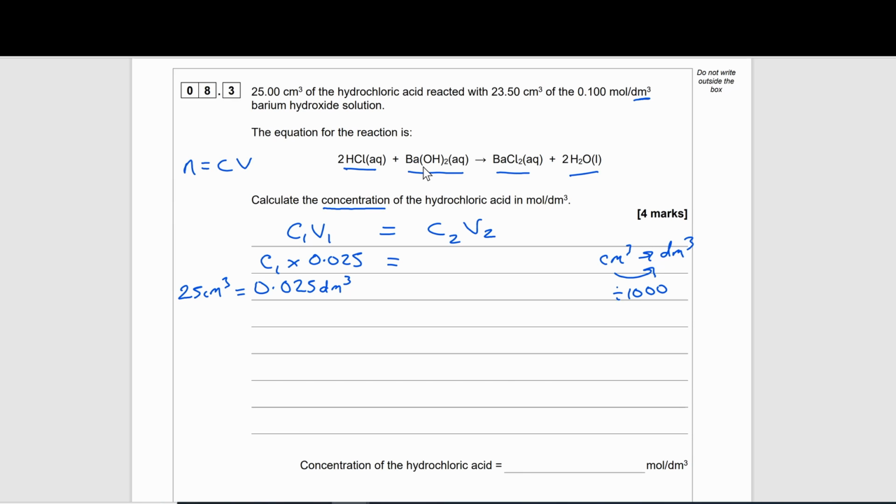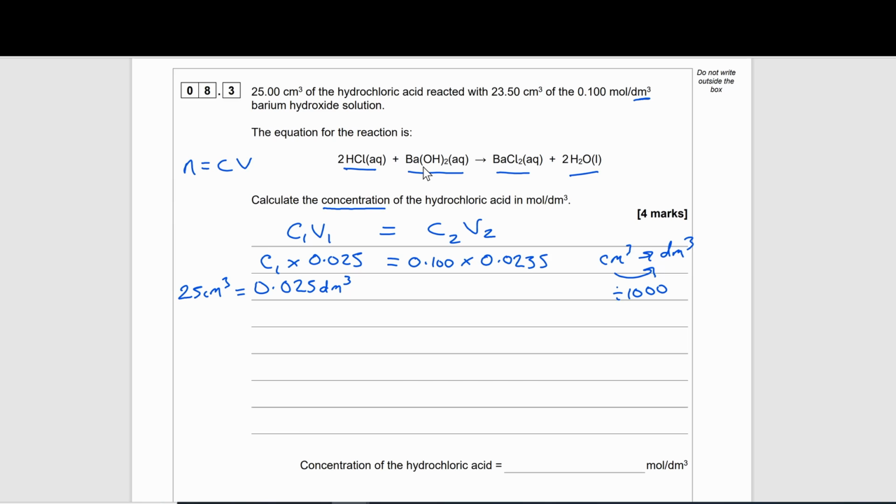So we can plug that into our equation here. And then that will be equal to our concentration of barium hydroxide, which was given to us as 0.100. And then we need to multiply that by our volume. Again, we need to convert. So 23.5 divided by 1000, that will give us a value of 0.0235.